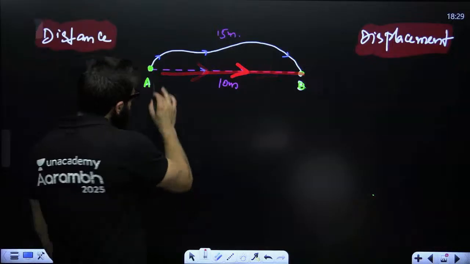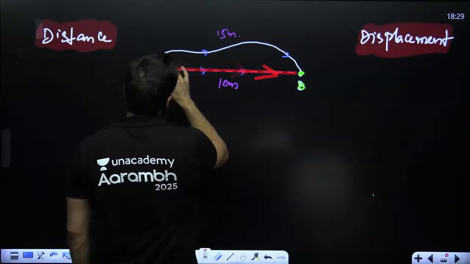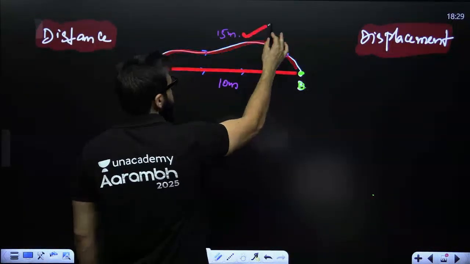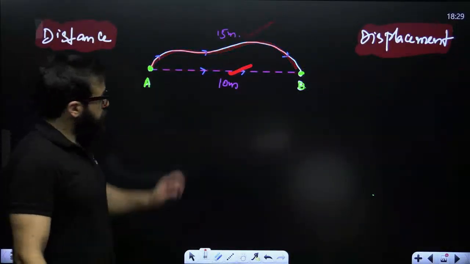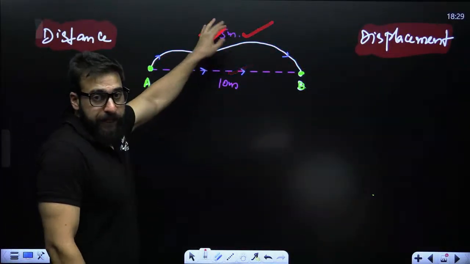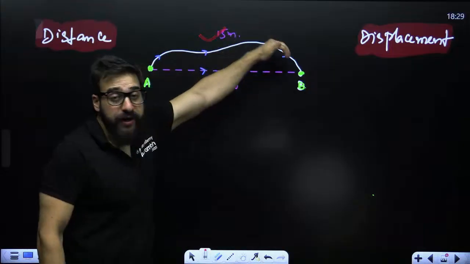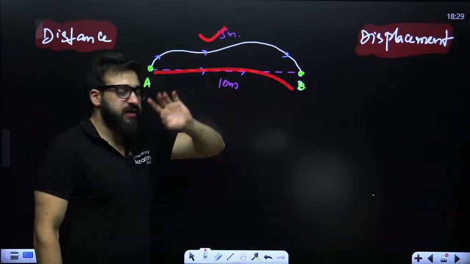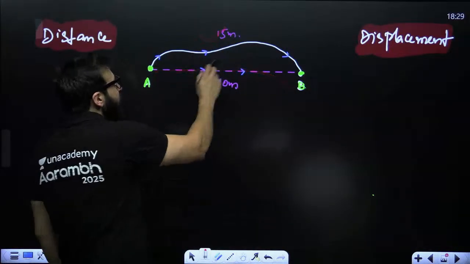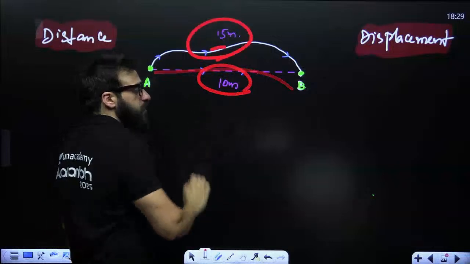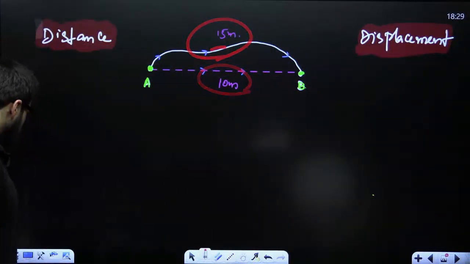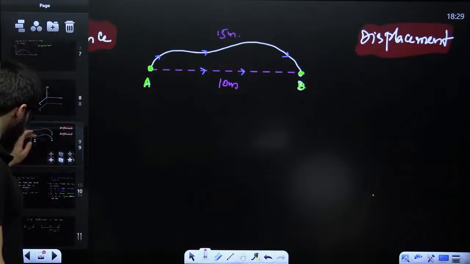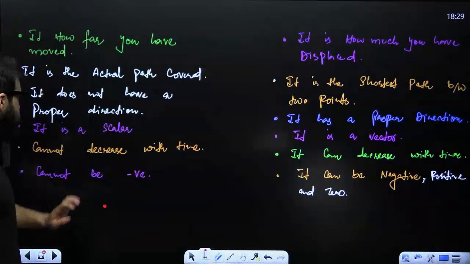So this is also a distance. What is the difference between the upper distance and the lower distance? The upper one is the actual path covered. This is the shortest path covered. We call this distance. We call this displacement. This is the difference between the two. So in this particular case, this is the distance and this is the displacement.